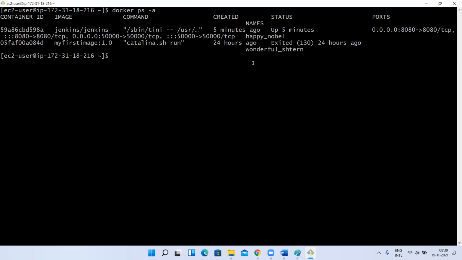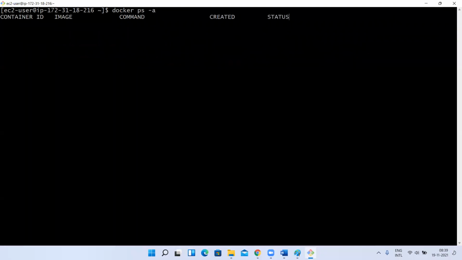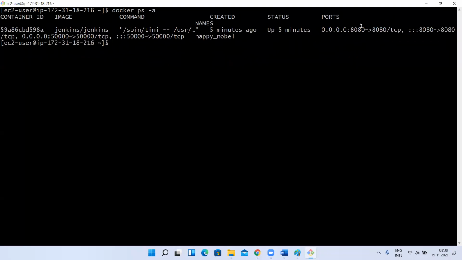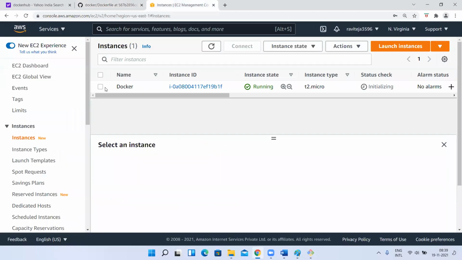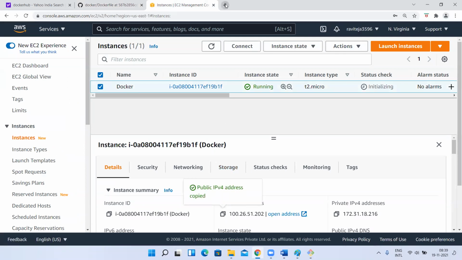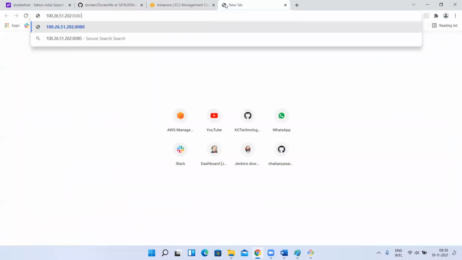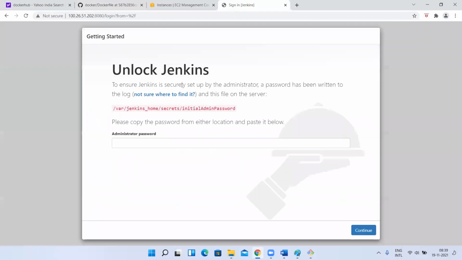Okay, let me check this. One more container is there. Let me remove this also. So I have only one container which is running, and it is accessible with 8080 port number. I'll quickly access it. I'll take the public IP address of this and pass the host IP. When I hit this, the request will go to the host, and as we have mapped, it has to redirect to the container with 8080 which is running internally.